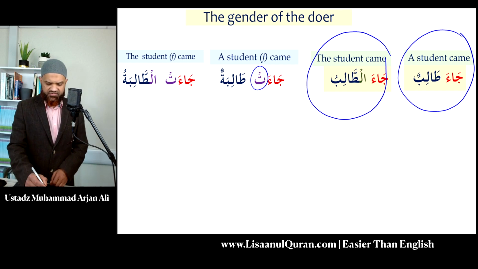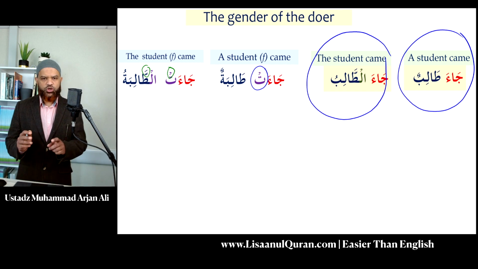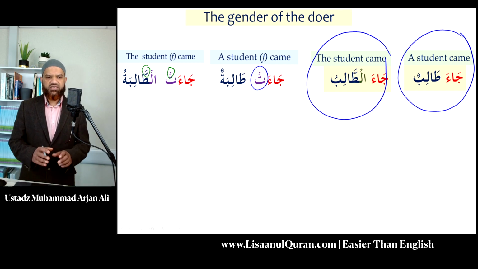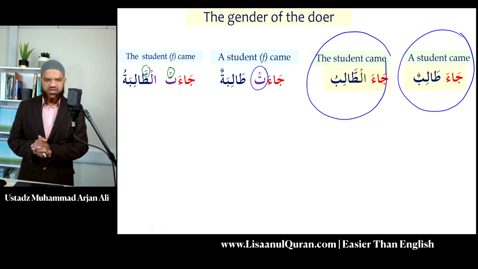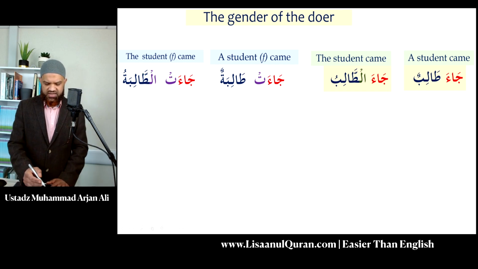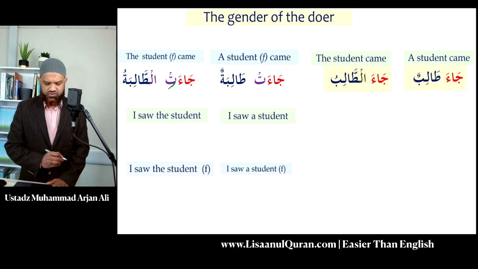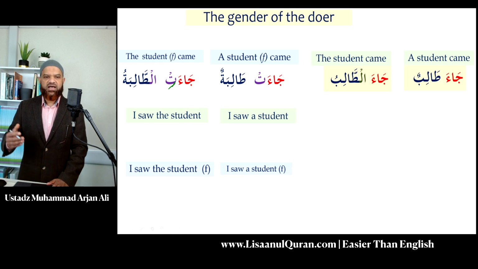Now there is a problem if I read them together. What happens is that we have two sukoons coming together. So I have to join the ta with the next part, and I cannot do that in Arabic. I cannot read two words where the last word ends with sukoon and the next word begins with a sukoon. So what do we do in that circumstance? Just to help us read, we change that to a kasra. So ja'atit talibatu.